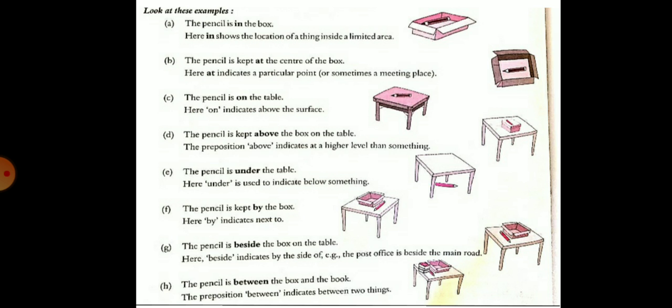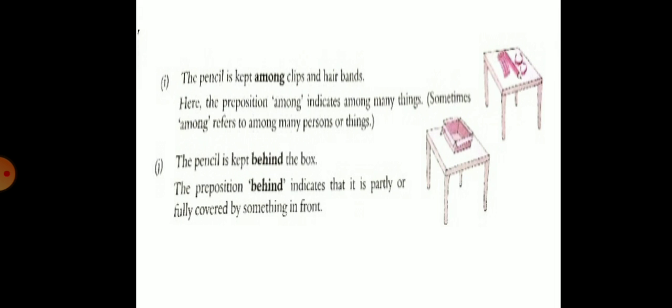In the next picture, the pencil is between the box and the book. Here the preposition between indicates between two things. Now in the next picture, the pencil is kept among clips and hair bands.